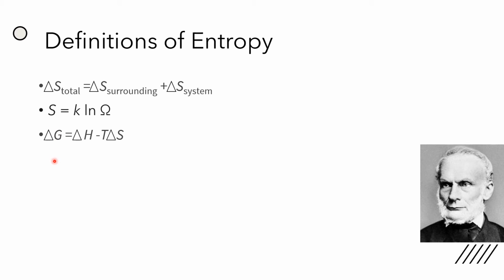Now delta G is equal to delta H minus T delta S, in which delta G is the factor which tells in which direction a chemical reaction will proceed, and delta H is the total change in enthalpy, and delta S is the total change in entropy, while T is the temperature.